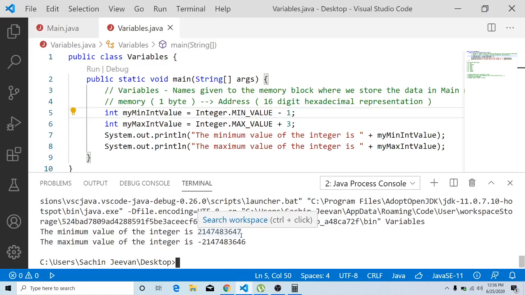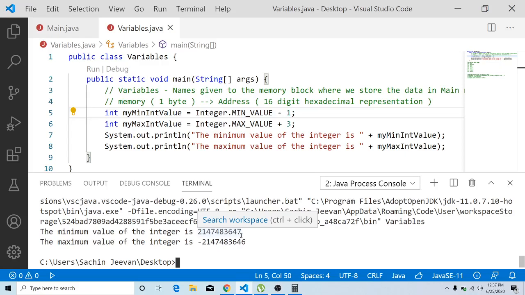So what is happening here? Overflow is happening. How does the overflow take place? You have a min integer value and a max integer value. If you try to store a number which is more than your max integer value, then your number will fall back to your minimum integer value.